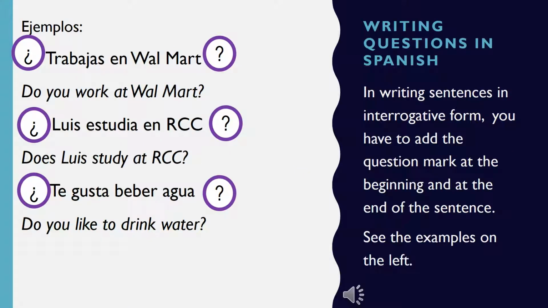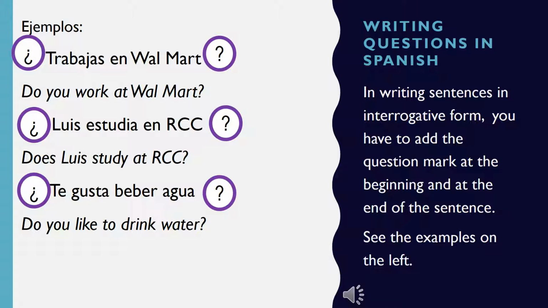Writing questions in Spanish. In writing sentences in interrogative form, you have to add a question mark at the beginning and at the end of the sentence. See the examples to the left. ¿Trabajas en Walmart? Do you work at Walmart? ¿Luis estudia en RCC? Does Luis study at RCC? ¿Te gusta beber agua? Do you like to drink water?